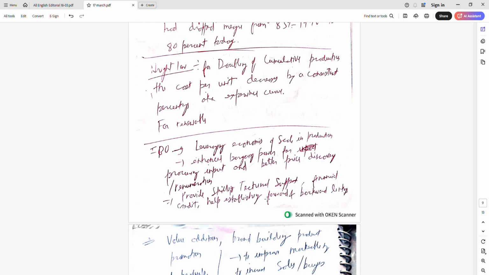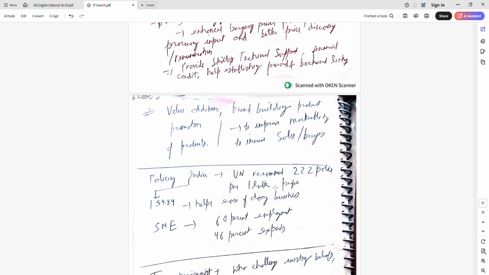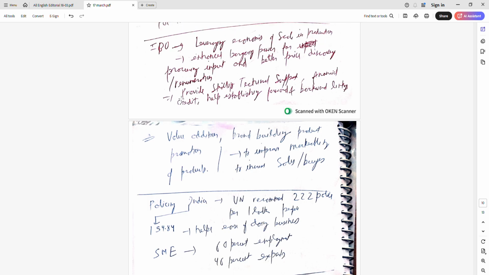Forward is regarding selling of the product, and backward is regarding procurement of inputs. Overall, FPOs help with value addition, promotion of products, and brand building.